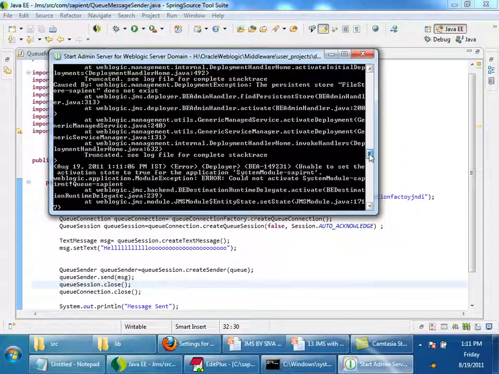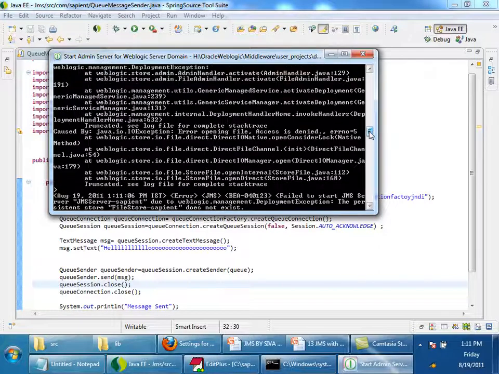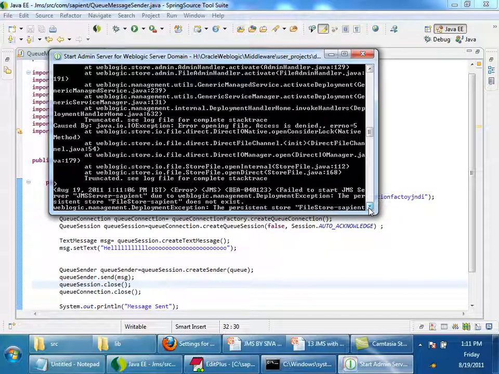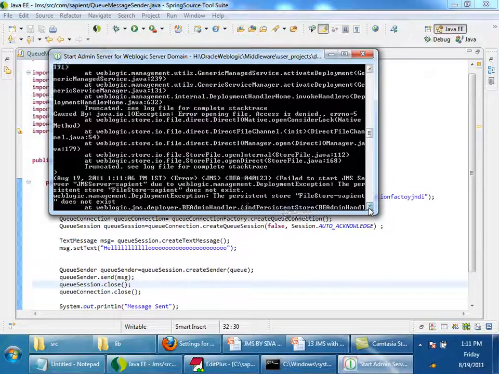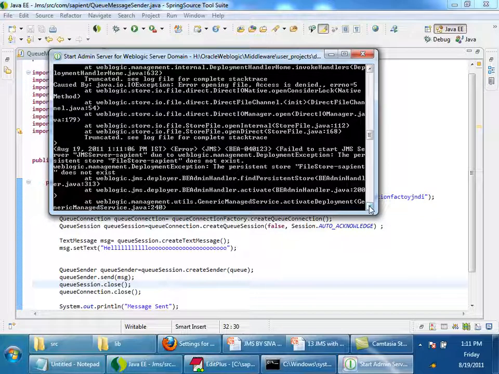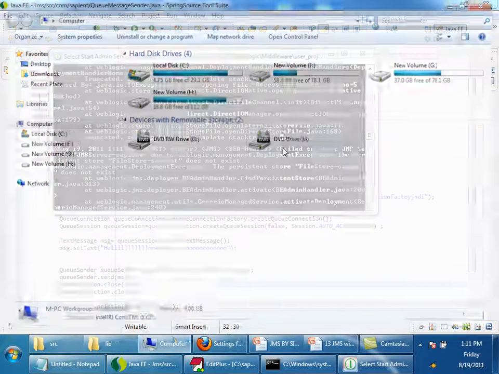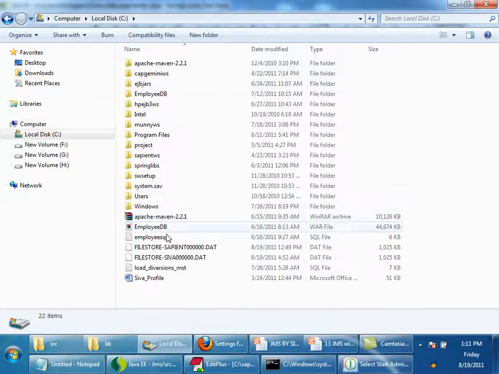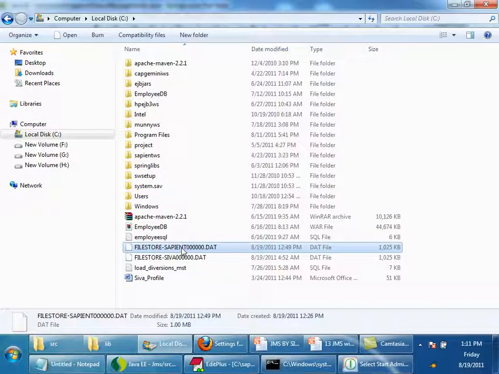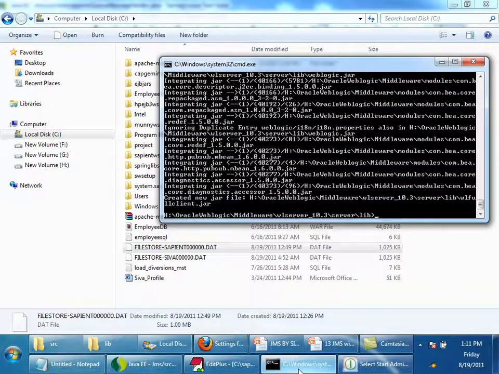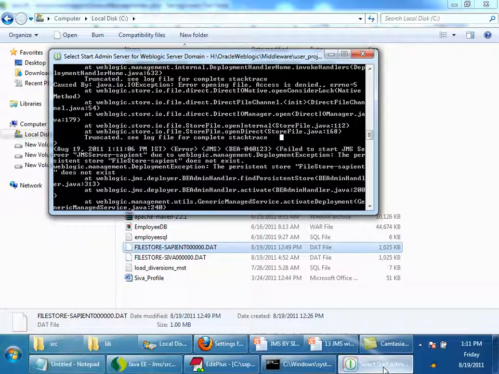Oh, I got some exception. File store Sapient does not exist. You got the same exception when you started? Okay.